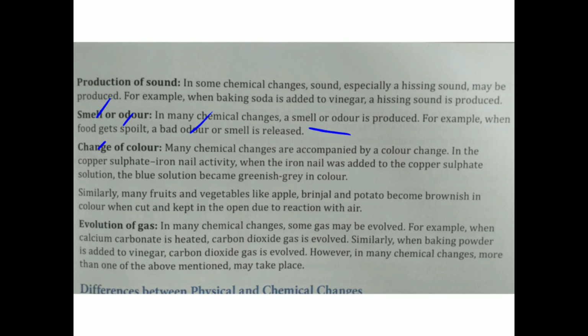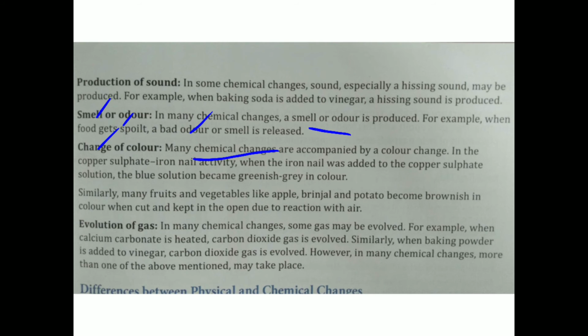Next, change of color. Another characteristic is the change of color. The color of the reactant changes. The example is the activity we have done with copper sulfate, to which we add an iron nail. I will send you that activity in the form of a YouTube link also. The color of the copper sulfate solution is blue, but when we put the iron nail in it, after a few hours the blue solution changes into a green solution. So that is also a chemical change, and its characteristic is change of color.